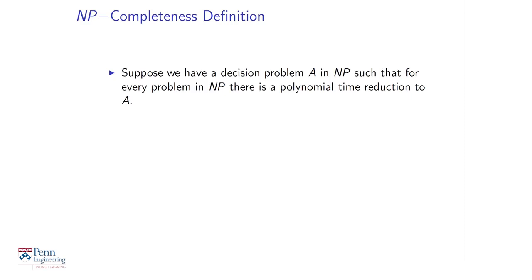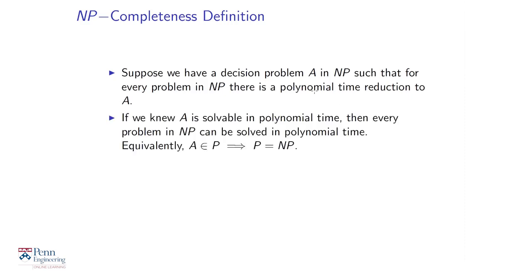Suppose we have a problem A in NP, and we can show that every problem in NP can be reduced in polynomial time to A. What does that mean? That just means that A is at least as hard as any problem in NP. Because if we knew that A is solvable in polynomial time, then every problem in NP can be solved in polynomial time because of the pipeline using the reductions that we saw a couple of times in the last segment.